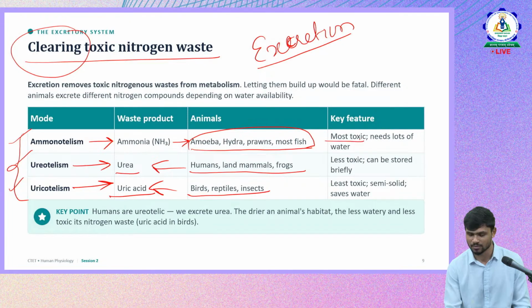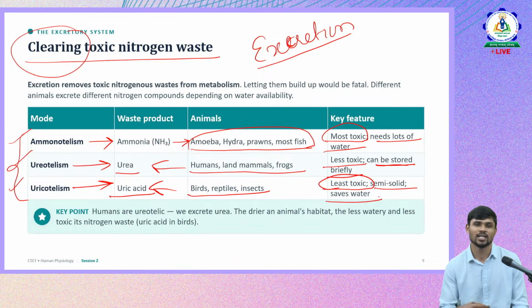So these are the toxic materials. Ammonia is the most toxic material which needs to be eliminated, and which needs a lot of water for elimination. Then urea is a little less toxic, so it can be stored for some time. Urine will be stored in the bladder before urination, and it will be released later. The least toxic is uric acid. It is a semi solid. Why is it semi solid?